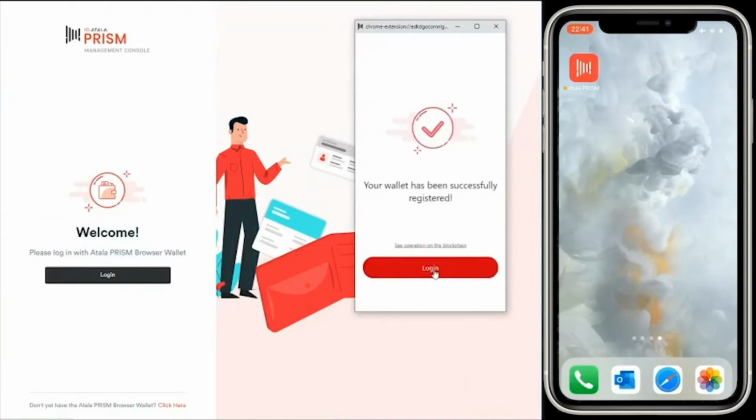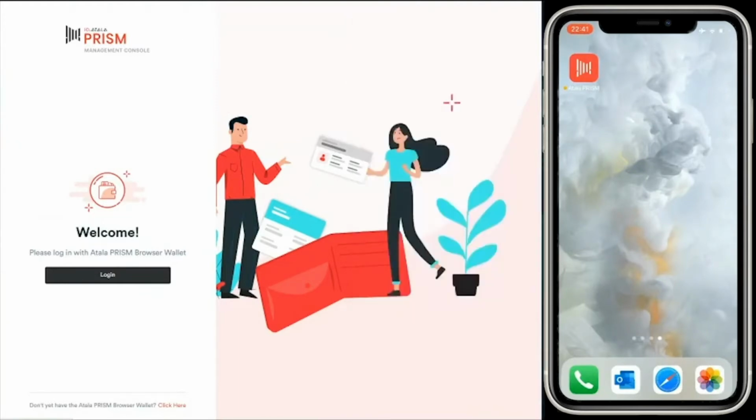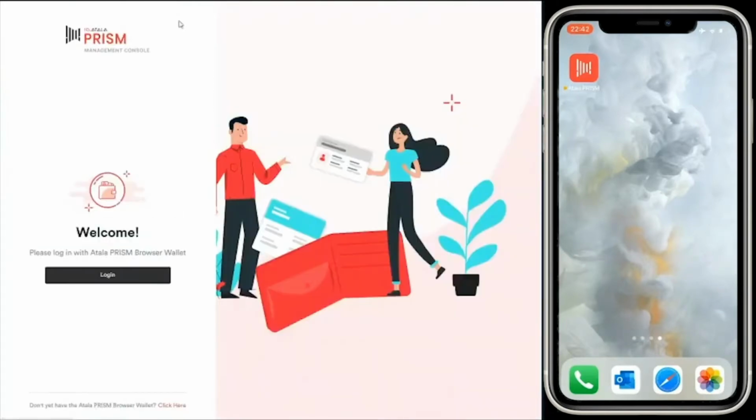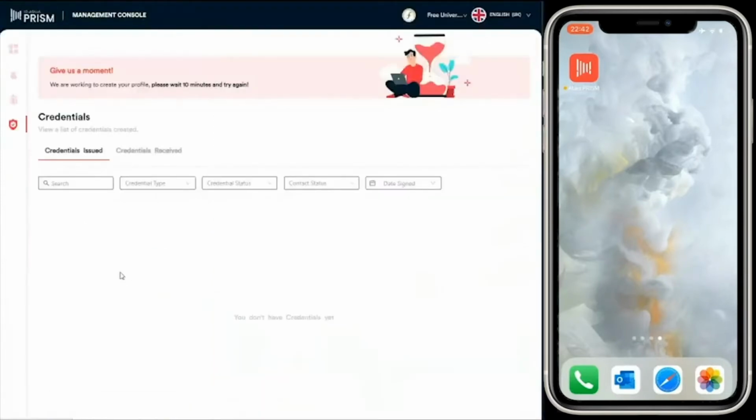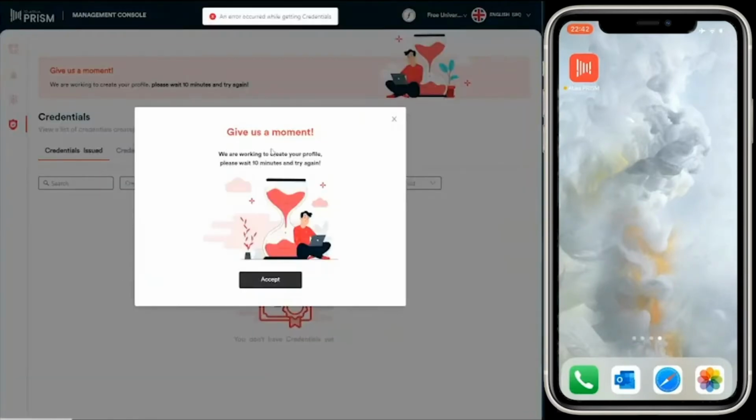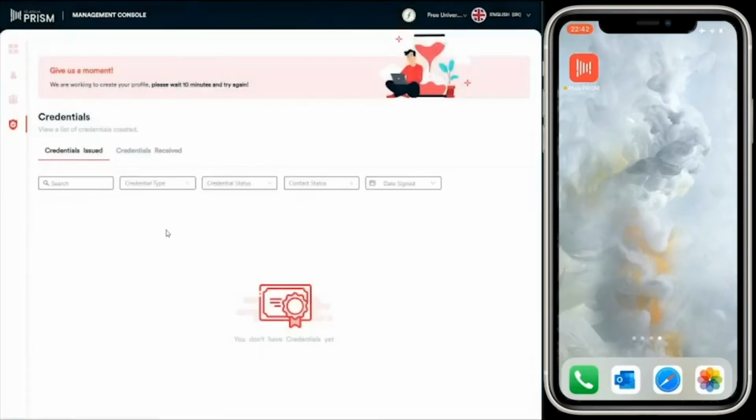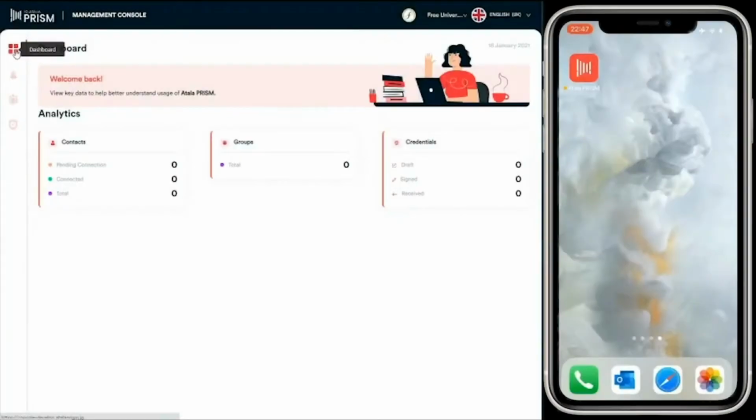So what's this going to do? It's going to create and register DIDs on the Cardano blockchain. And now we can log into the management console. So once you log into the management console, initially you can see this message. This just indicates that it takes a couple of minutes for that DID to be registered. So once it's been registered, you'll be able to perform any actions in the management console.